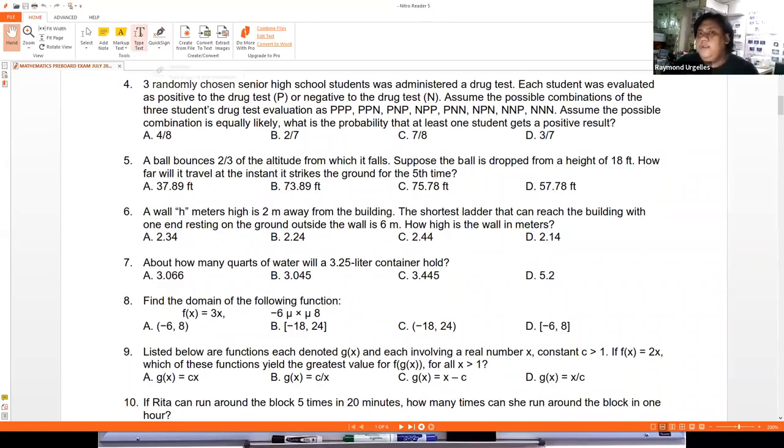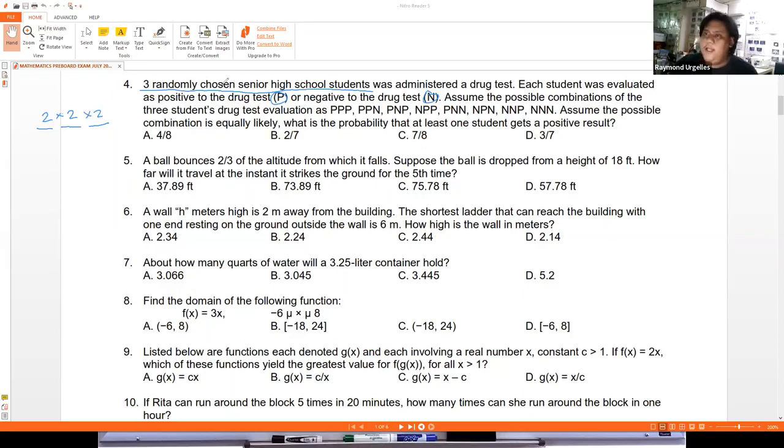So we have three students, right? As you can see here, we have 3 randomly chosen senior high school students, and there are two possible results for the drug test. You can imagine three students, and each of them has 2 possible results. So we know the total number of possible results is 8.